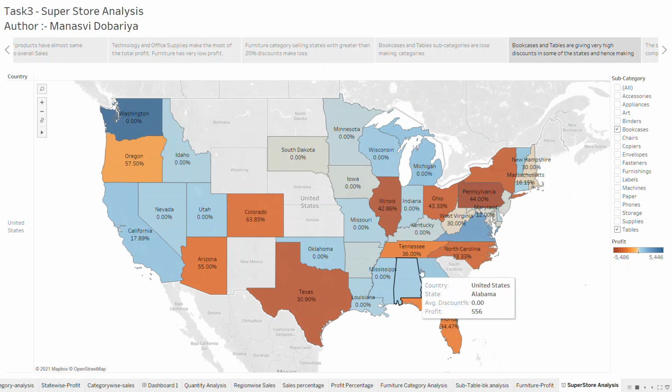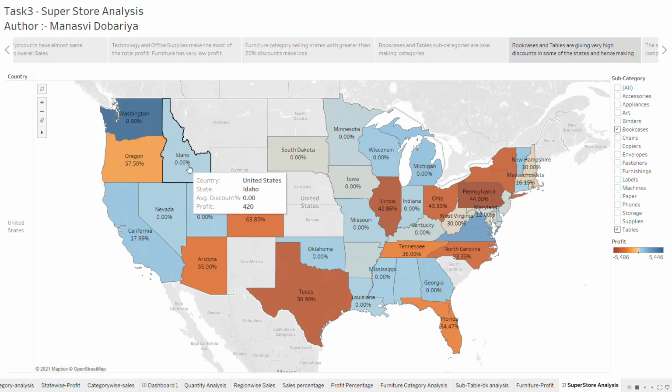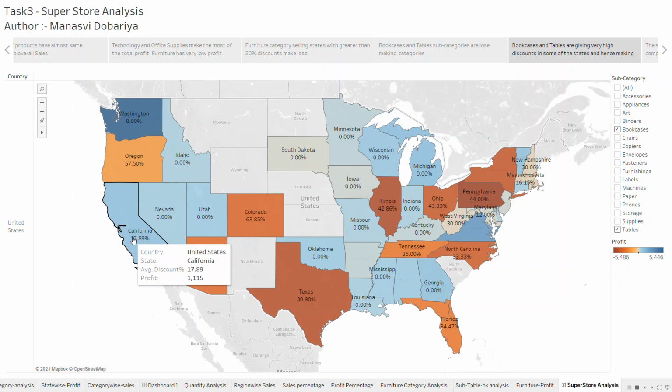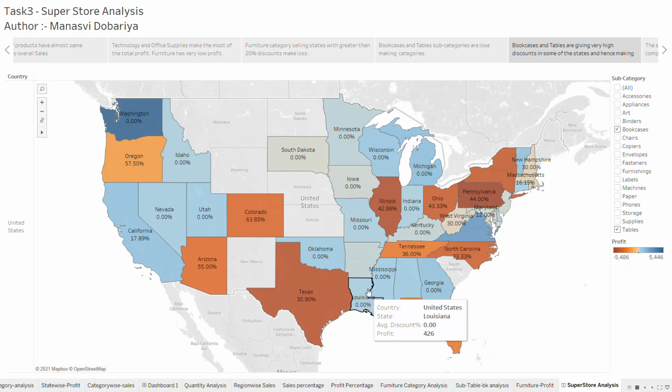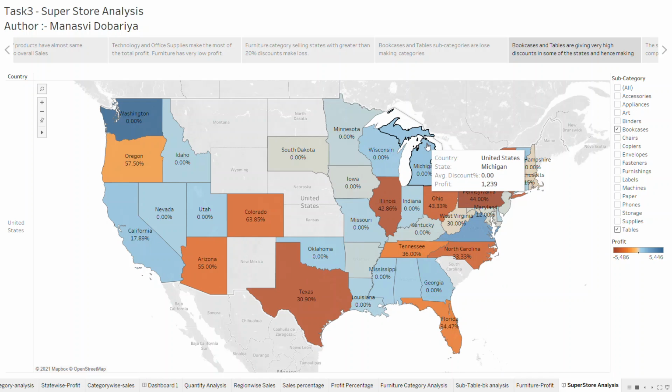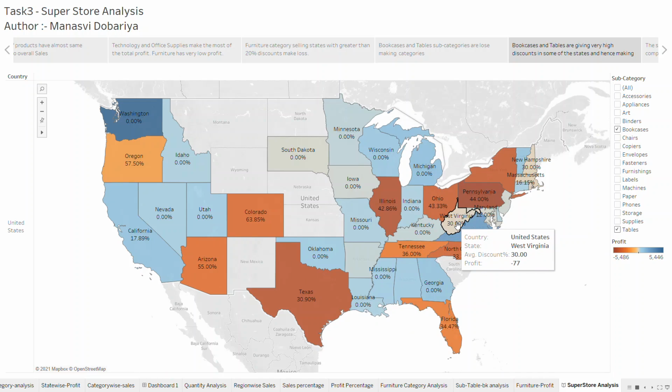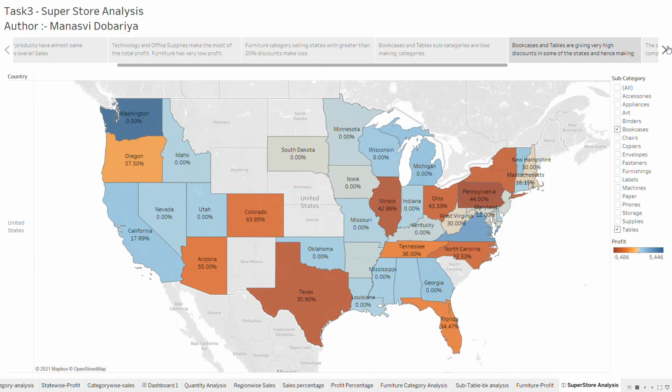Ohio, Pennsylvania, Illinois and North Carolina are making losses as well. The only states making losses are giving 0% discount, or states like California which give a 17% discount are still gaining profit. So most of the states giving 0% discount are making profit based on that. Only one state, West Virginia, is giving 30% discount, and still it is not making such high losses. So it is good. I think the main thing is to give less discount in these categories to gain profit. So in the next part, let's see.